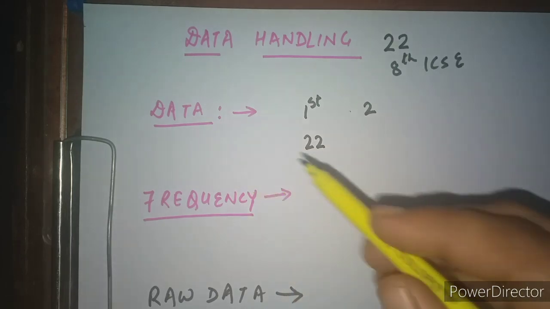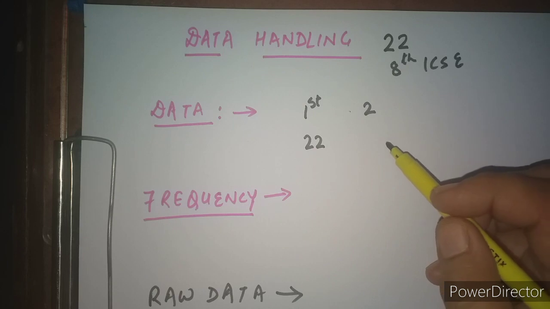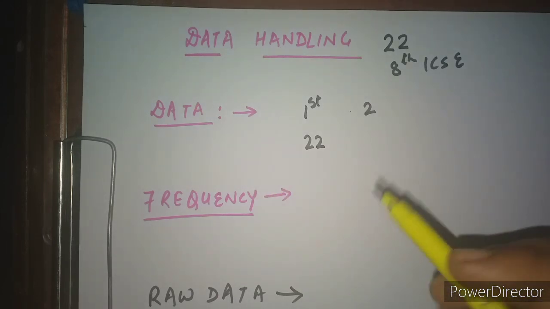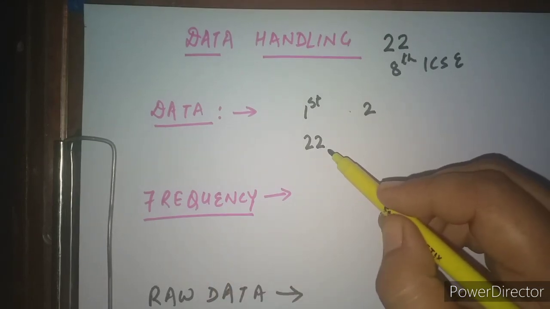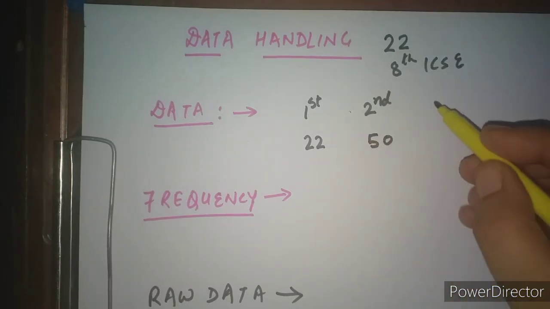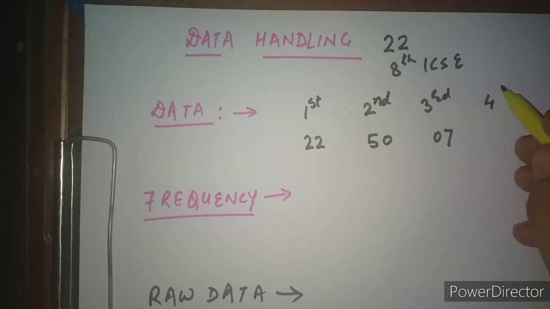Let me first of all tell you that during a cricket match, when you watch that cricket match on TV, there is a list of the runs scored by a particular team, right? With the help of this example I will give you the meaning of data. Suppose the first batsman, the name is given, scored 22 runs. Then the second batsman scored, suppose, 50 runs, and the third batsman scored maybe 7 runs, and the fourth batsman scored, let it be 35 runs, and the list goes up to the last batsman.